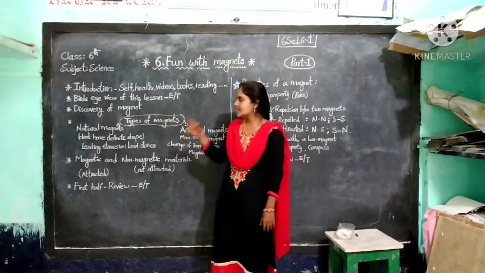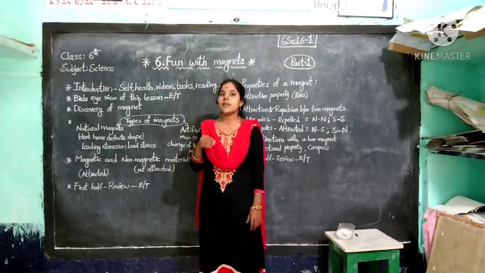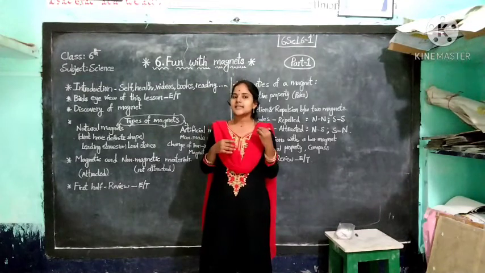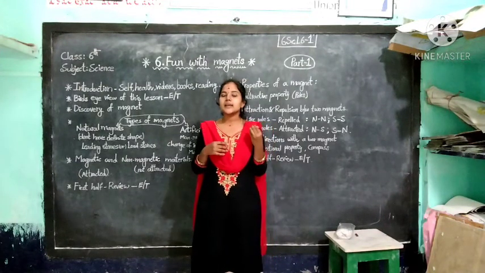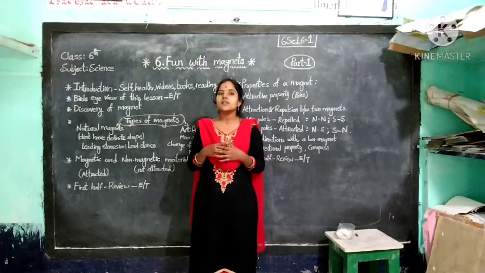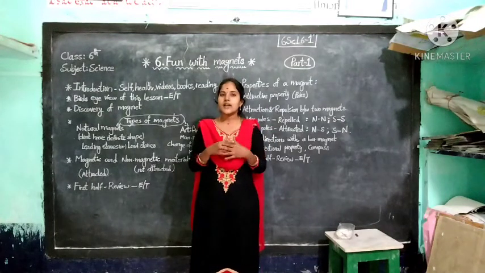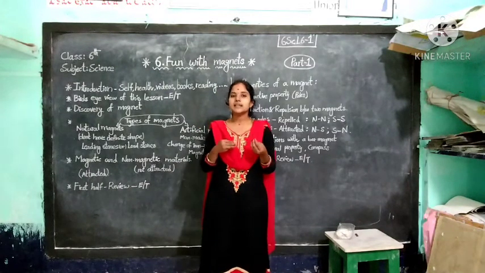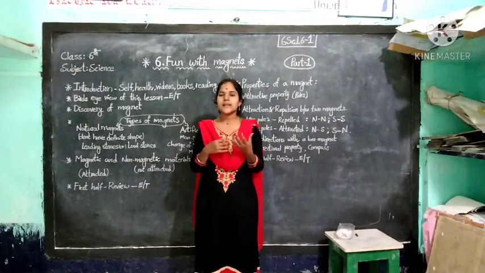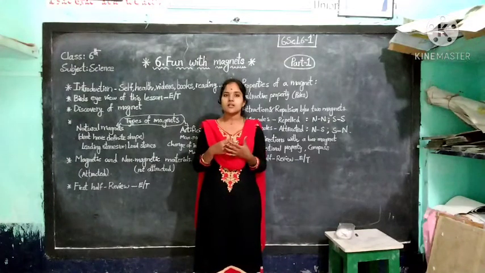Okay children, once I review this. First of all, we learnt about the discovery of magnet. What is the discovery of magnet? A person named Magnus lived in a place Magnesia in Greece. He was a shepherd. About 2500 years back, he was rearing his goats in a place. After some time, he wanted to relax. He sat on a rock.